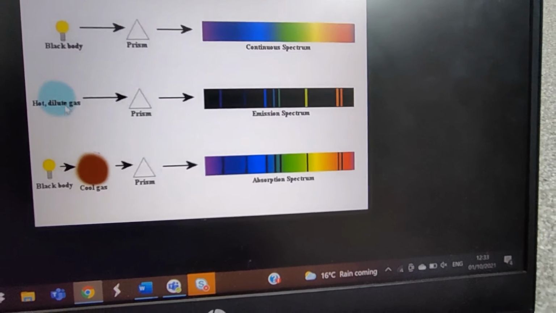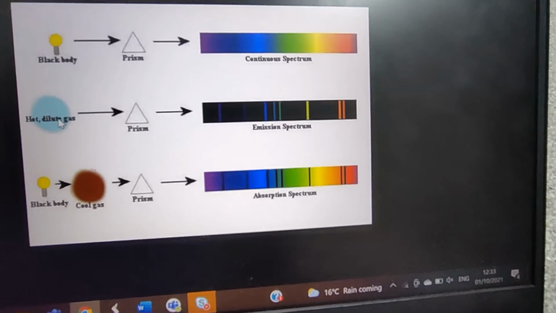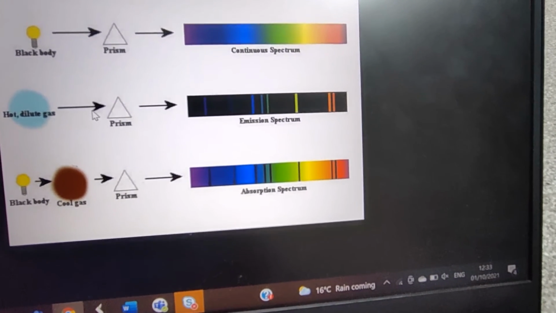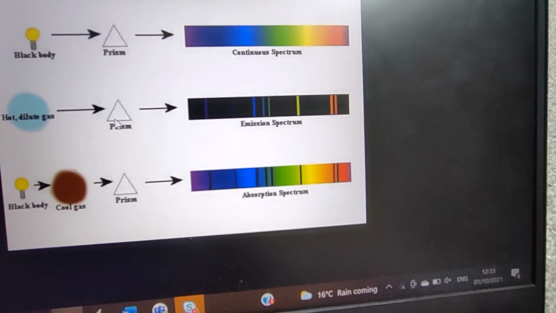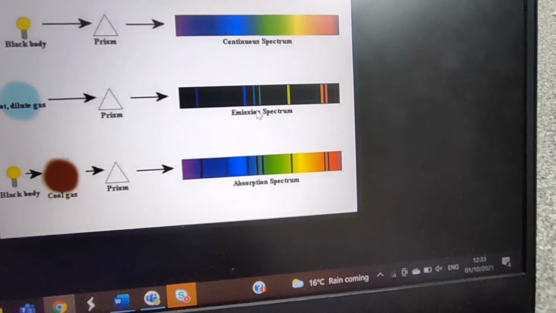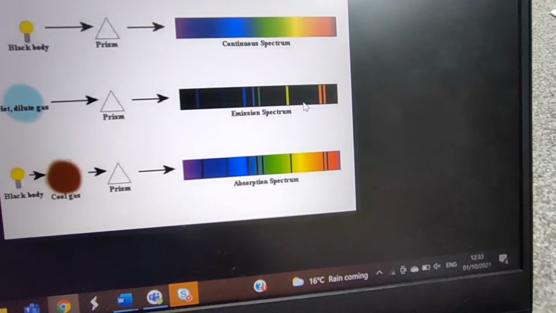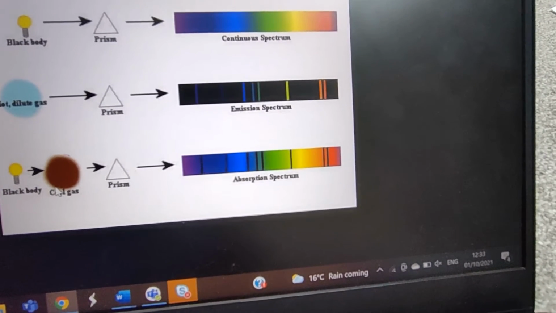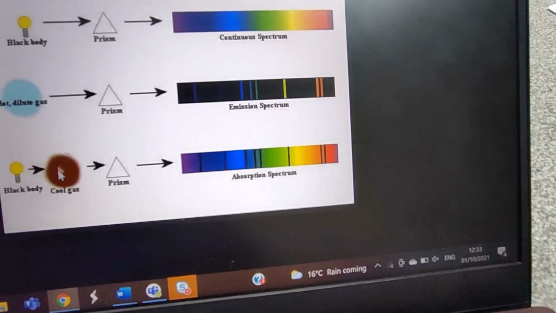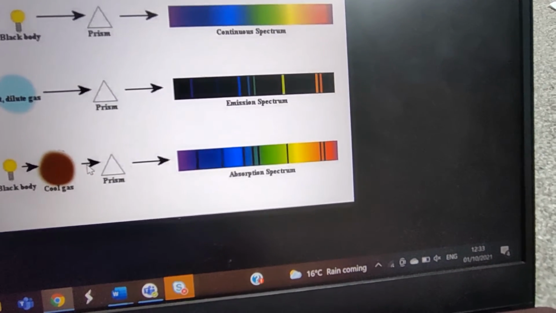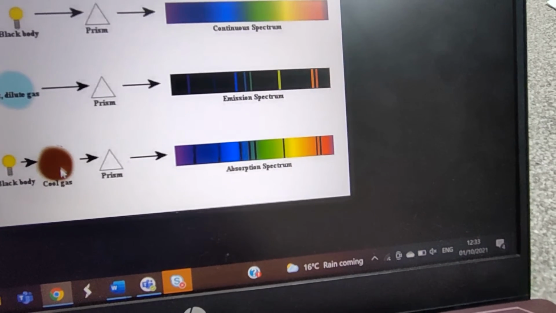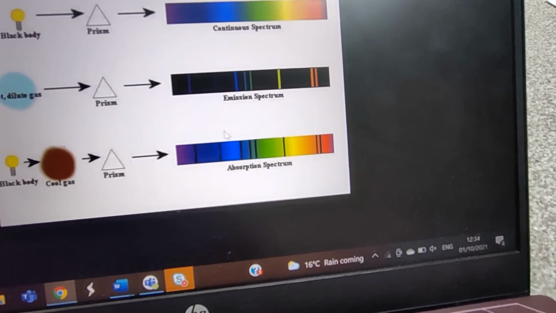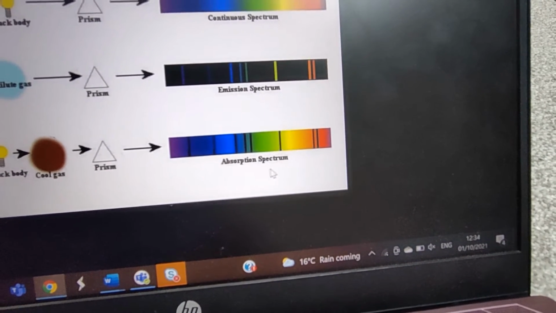And when the gas in an excited state comes back to its normal state, it gives off radiation in the form of electromagnetic radiation of different wavelengths, and when it is passed through a prism, we get an emission spectrum. There will be dark spaces in this spectrum. When radiation is passed through matter, it absorbs energy, and some of the radiation is not absorbed by this matter. When these radiations are passed through a prism, we get a spectrum.